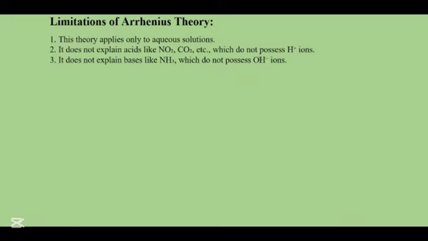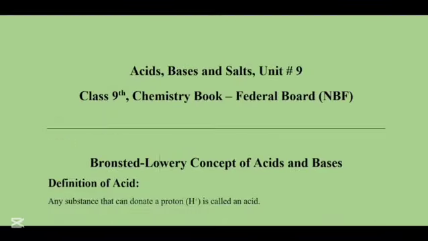While this theory is correct, it applies only to aqueous solutions and does not explain acids like NO2 and CO2, etc. NO2 and CO2 are also a type of acid, but they do not possess H positive ions. So does this mean they aren't acids? No. This is a limitation of Arrhenius theory. That is why we're gonna talk about the next theory in our second lecture, which is of Bronsted and Lowry. The Bronsted and Lowry concept of acids and bases.